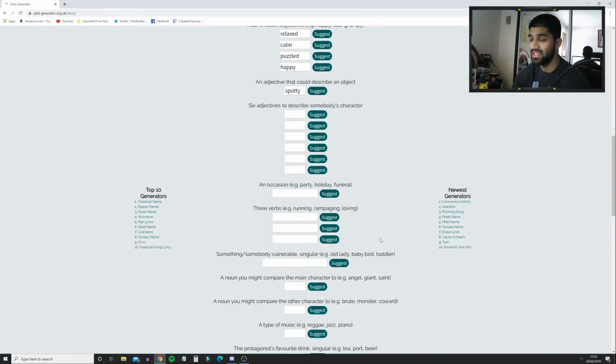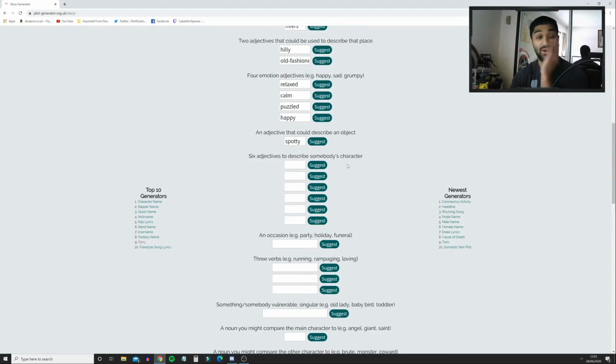An adjective that could describe an object. Spotty. Mr. Tumble's spotty bag. Sorry, my nephew and niece were watching Mr. Tumble earlier. If you know, you know.